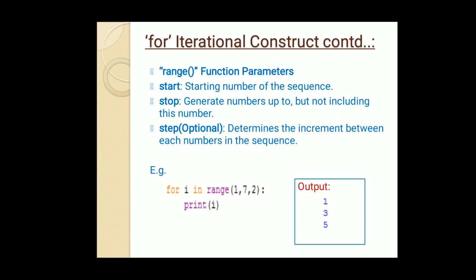I think from this example the functionality of the range function is clear: how it generates a sequence of numbers and how useful it is in the execution of a for loop. Okay, let us move forward.